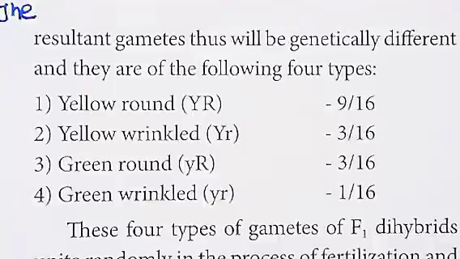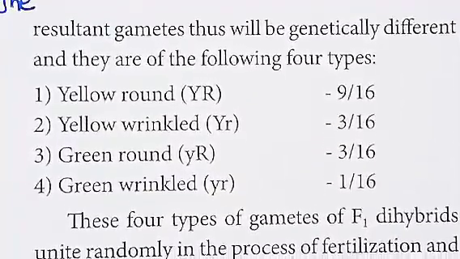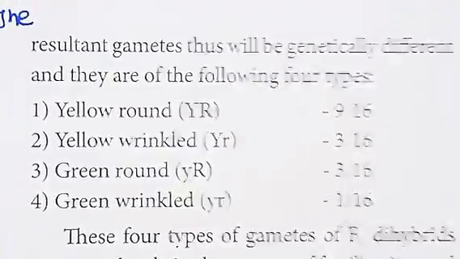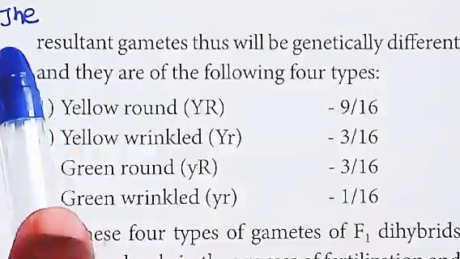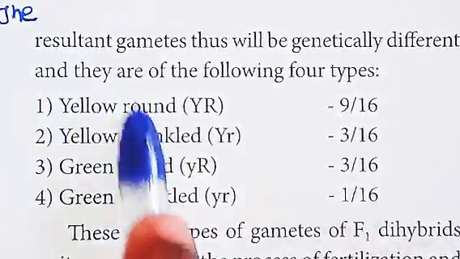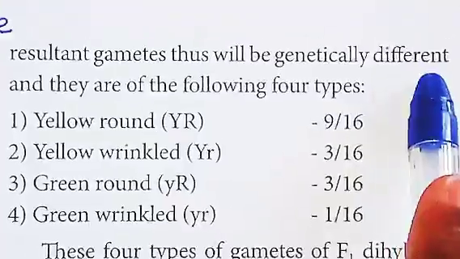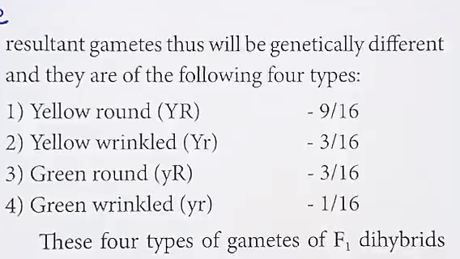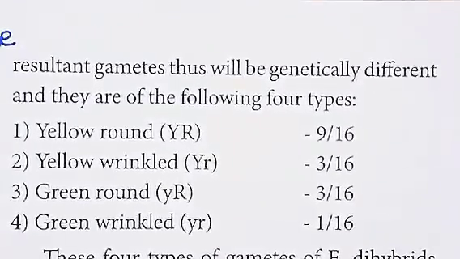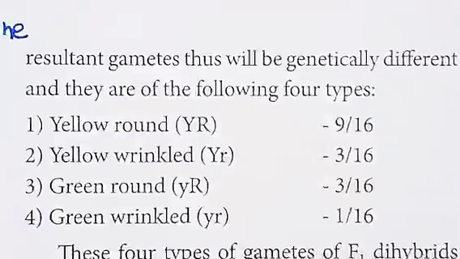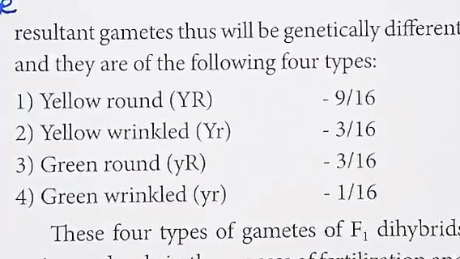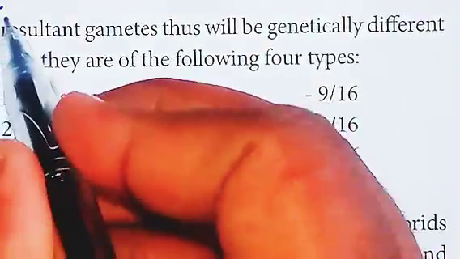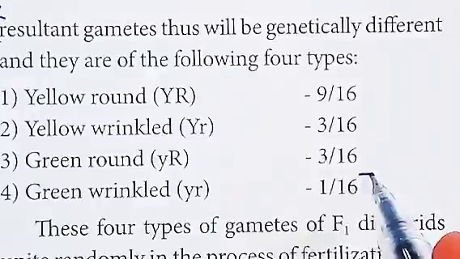Next, fourth question, what are the 4 types of gametes formed in a dihybrid cross? The answer starts from 'The resultant gametes thus will be genetically different' till 1/16.